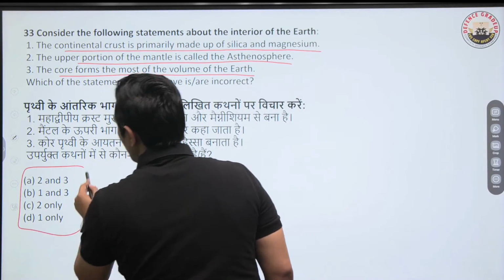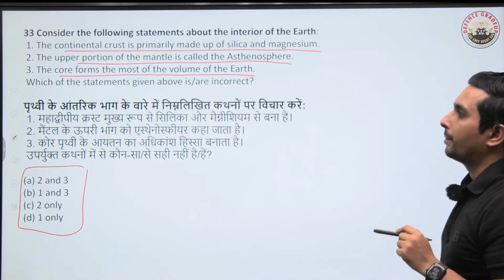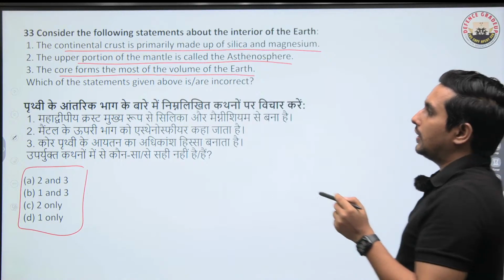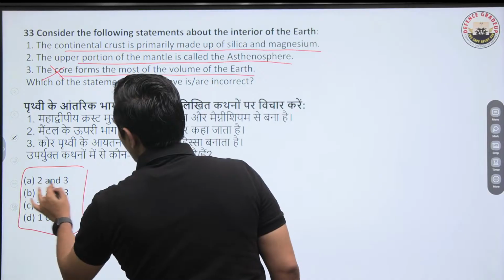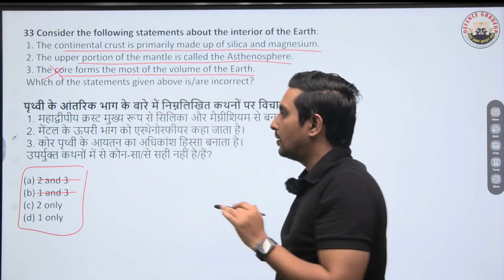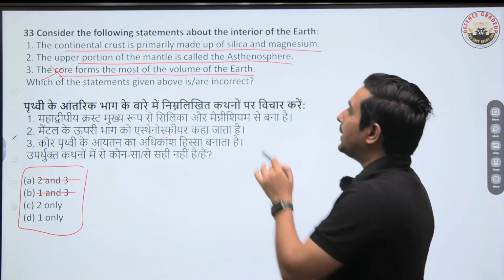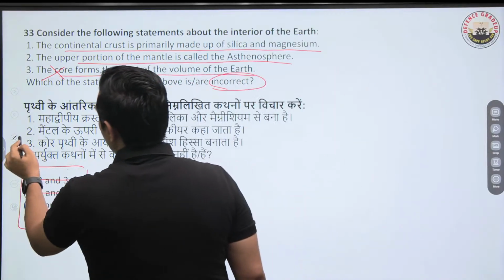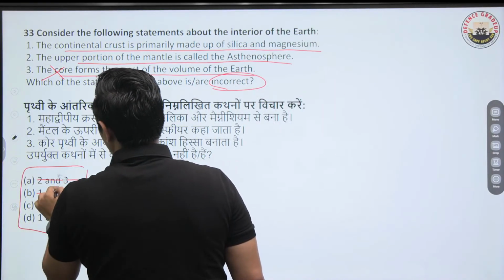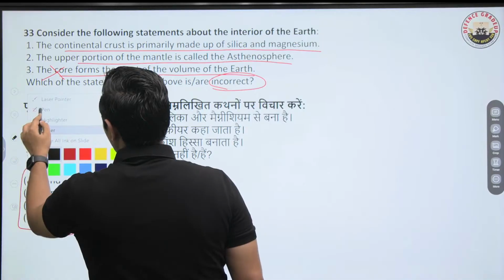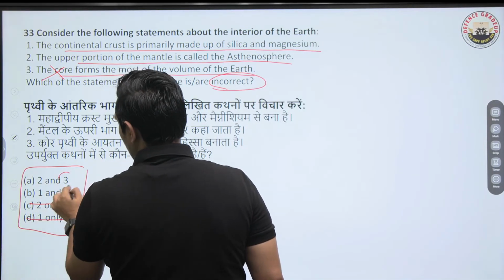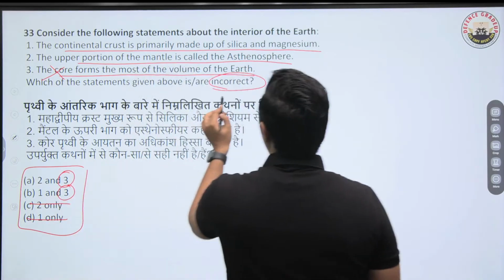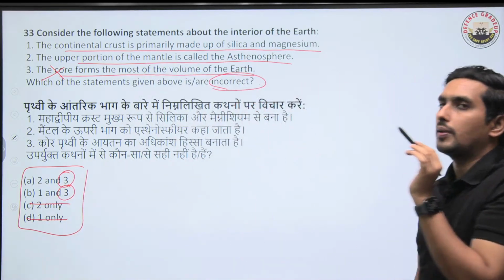Now this should not be a difficult question for you. We all know that it's not the core but the mantle, so this one is incorrect. I'm eliminating the third one, but the question is about the incorrect statements. Since the question is about the incorrect, we can't eliminate these, but we can eliminate C and D because there we don't have 3. So 3 has to be there, because 3 is incorrect and it is asking about the incorrect statement.